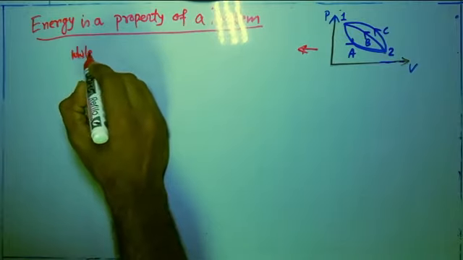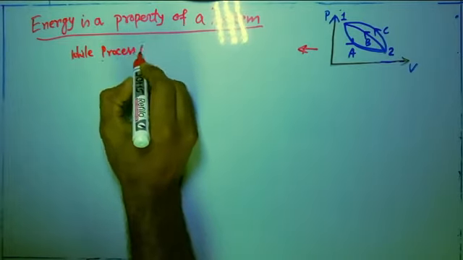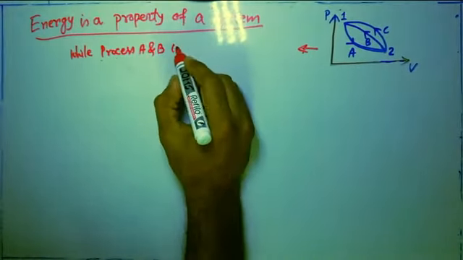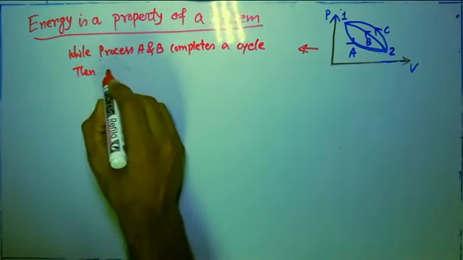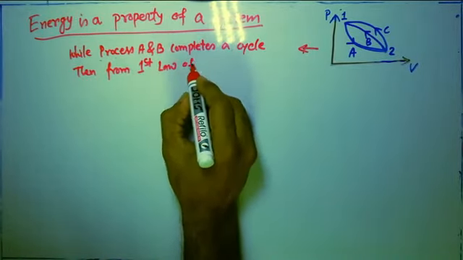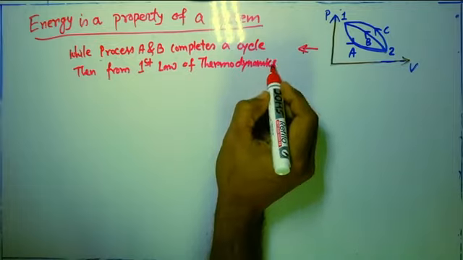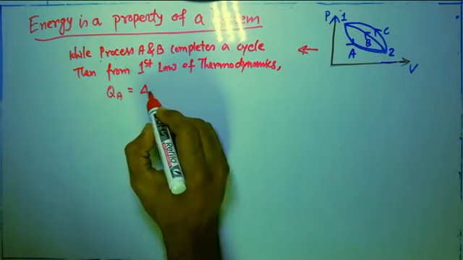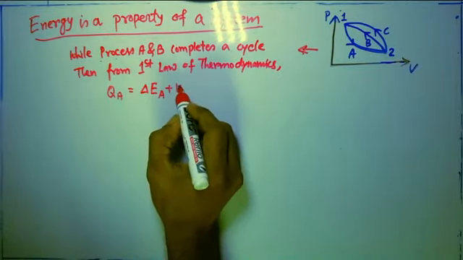From this particular figure I am taking all those things. While processes A and B complete a cycle, then from the first law of thermodynamics we can write that QA is equal to the change of energy for process A plus WA.